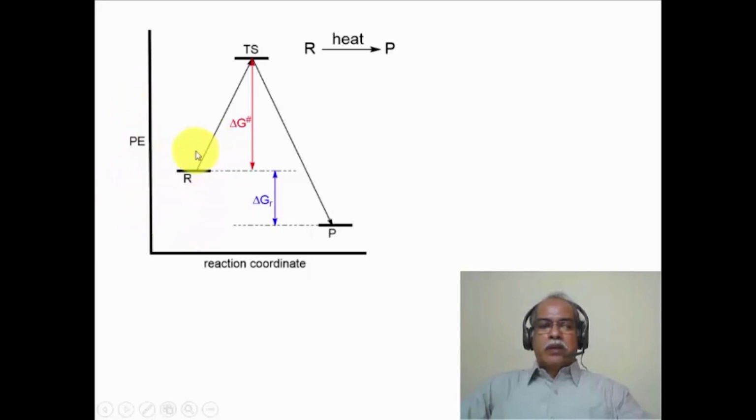You have reactant molecules at certain potential energy and the product molecule at certain potential energy. In order for the reactant molecules to come to the product stage, there is a barrier which is represented by this red arrow corresponding to the free energy of activation. In other words, unless the reactant molecules are sufficiently activated to go to the transition state, one cannot reach the product stage.